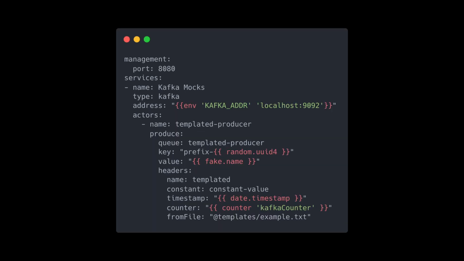An on-demand producer is an asynchronous actor that has only the produce field and not the consume, delay, or limit fields. These kind of actors can be triggered using either the Management API through the actor index or the name, or the Management UI, and they produce the exact message according to the actor description. Notice how templating is possible in key, value, and headers.